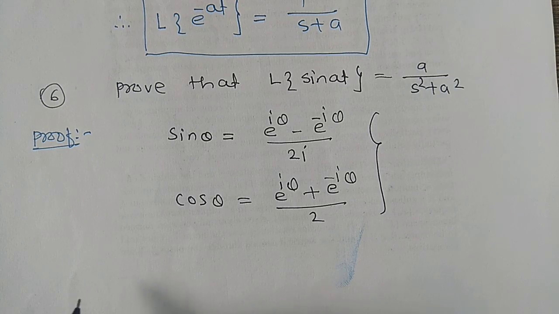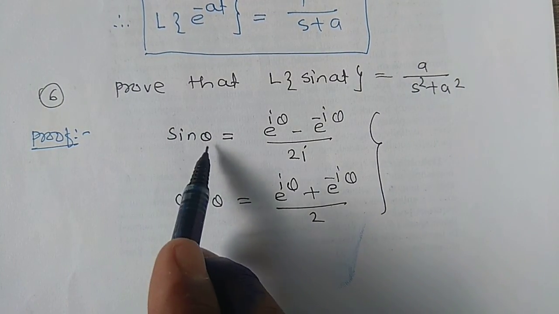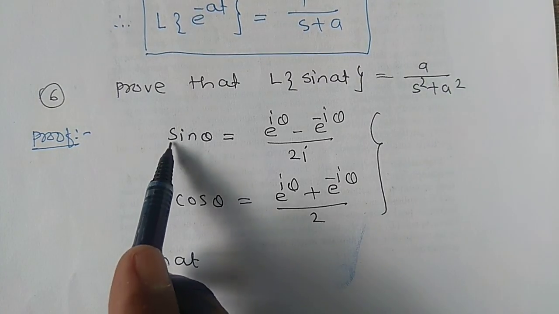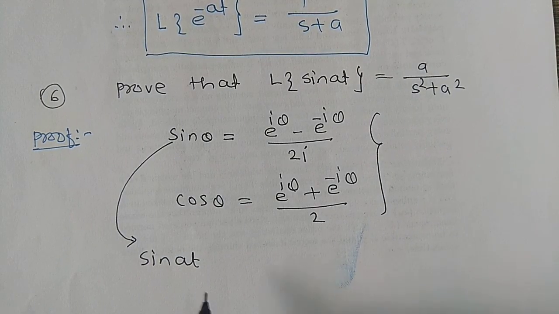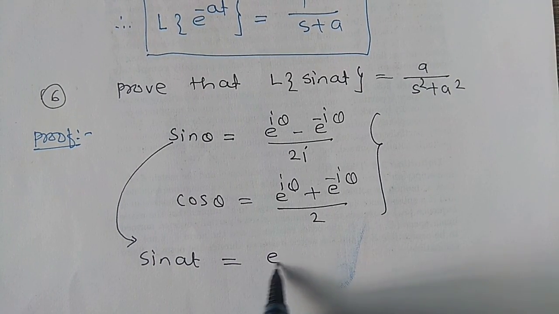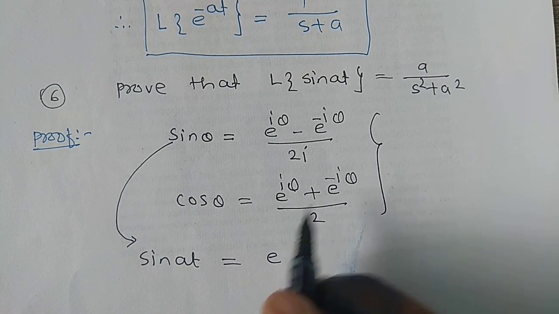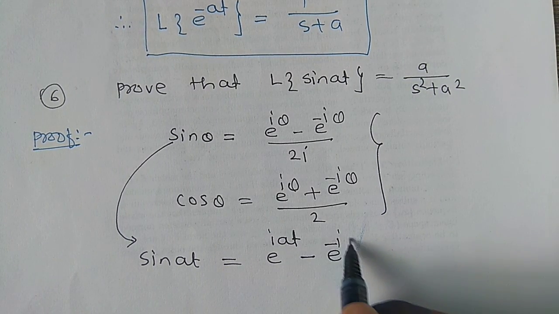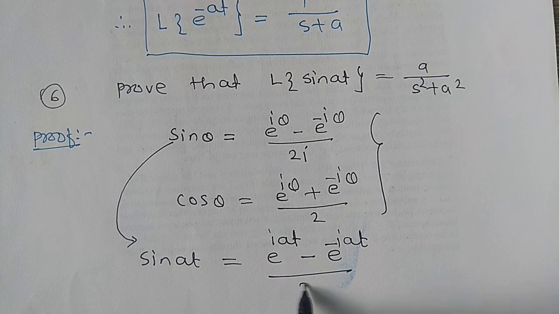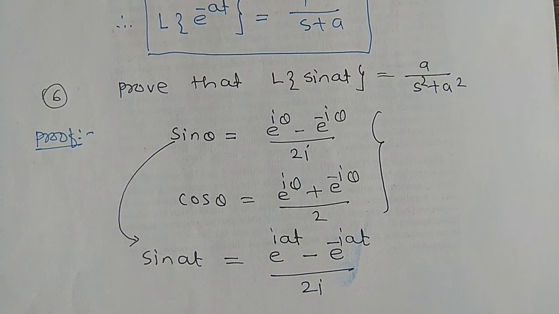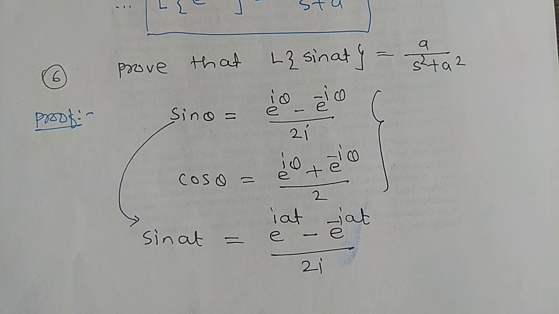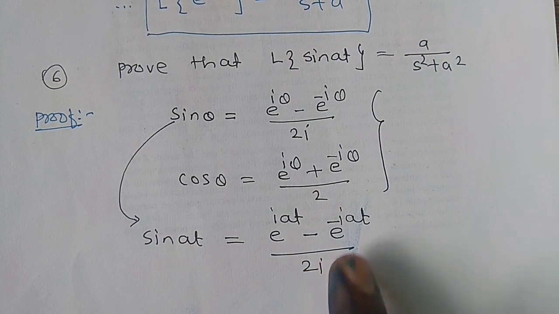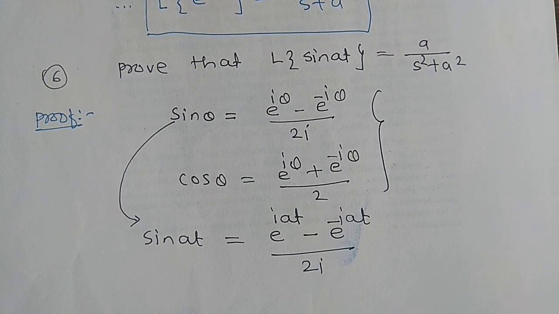See here, if we use this formula, sine of at is equal to e raised to iat minus e raised to minus iat divided by 2i. Prove this. Laplace transform of sine of at is equal to Laplace transform of this RHS side.